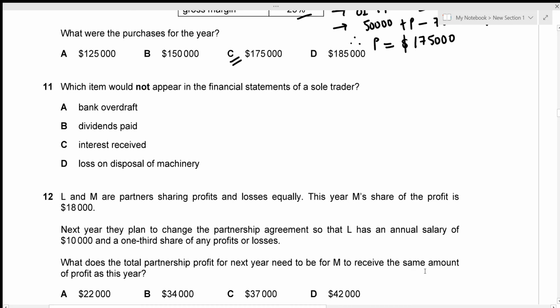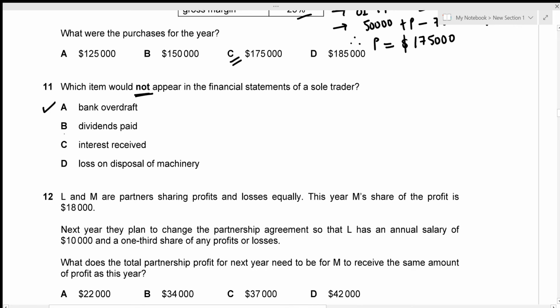Now question number 11. Which item would not appear in the financial statements of a sole trader? Okay, the first option is bank overdraft. Bank overdraft can appear in the financial statements of a sole trader because bank overdraft is just something which occurs when you're issuing a check with an amount higher than what you have in the bank account, which can occur to a sole trader, right? So A actually appears in the financial statements.